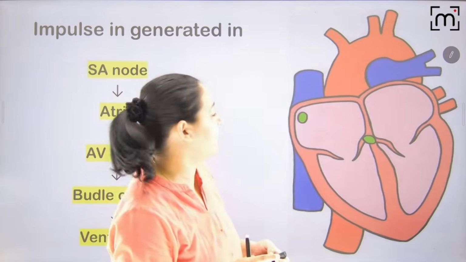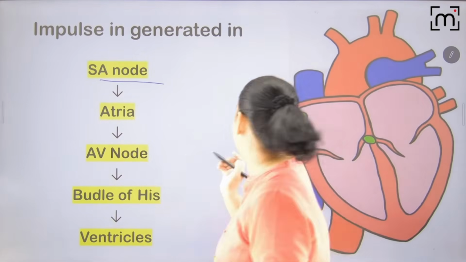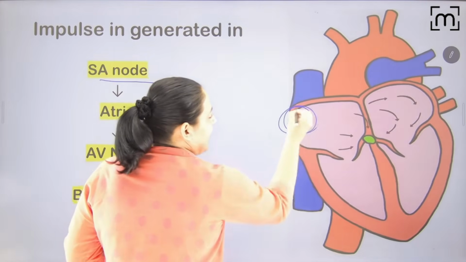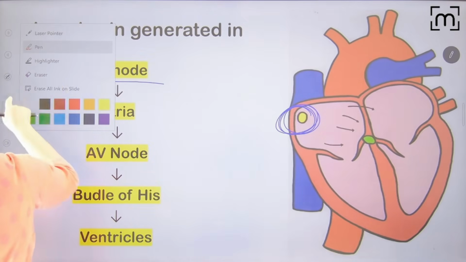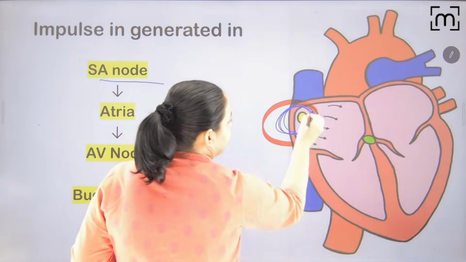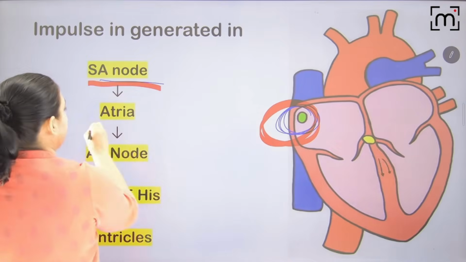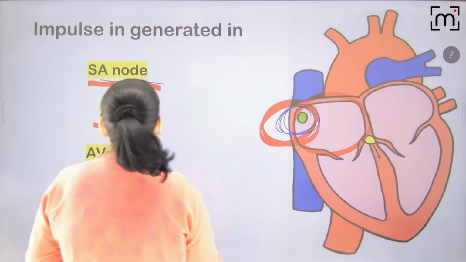So the impulse is generated in the SA node. The SA node is the real pacemaker. You can appreciate here is the SA node. This one is the SA node. So the impulse is generated here in the SA node. After the SA node, it is going to the atria. So the atria are contracting. Appreciate, after the SA node, the atria are contracting.